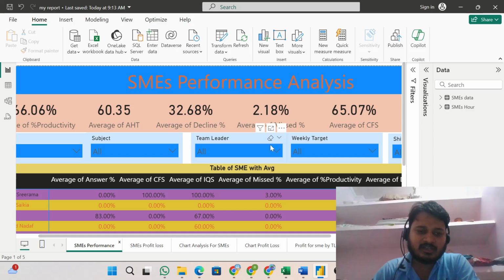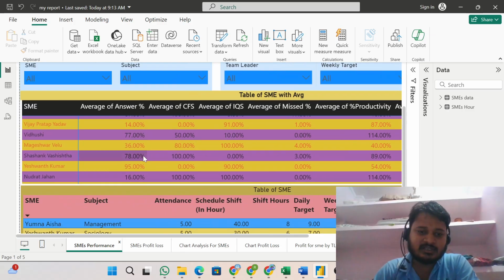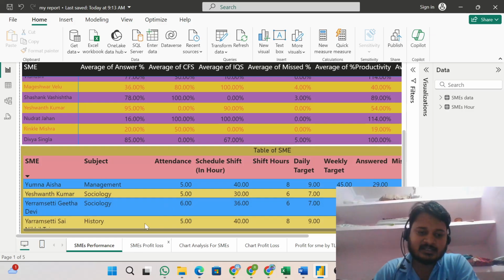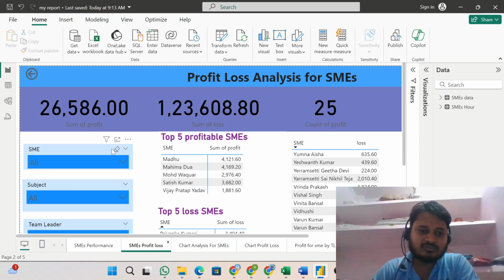Now, the insight I get from this data is the SMEs' profit and loss. The overall profit for the SMEs was 26,506 for 1 week. But if we count the loss for every SME, it was 1,23,000.